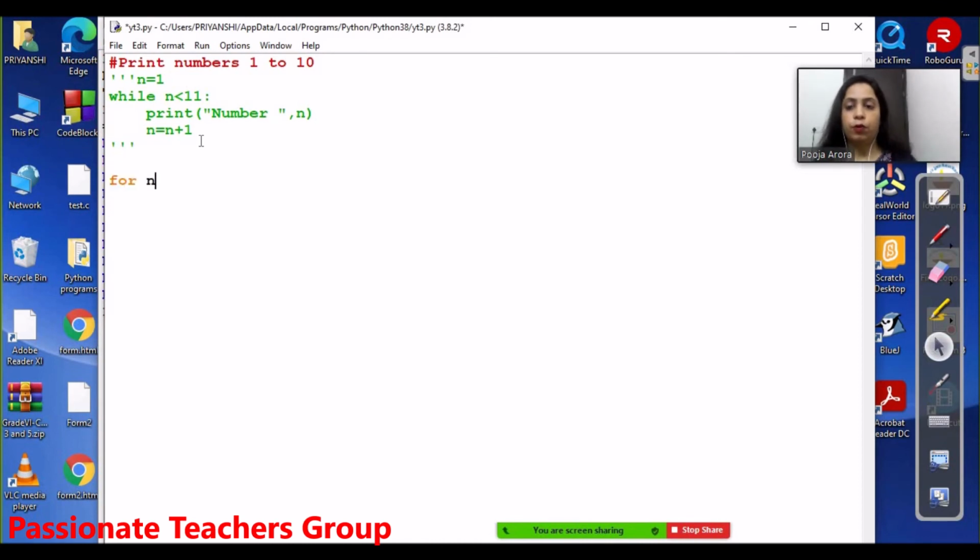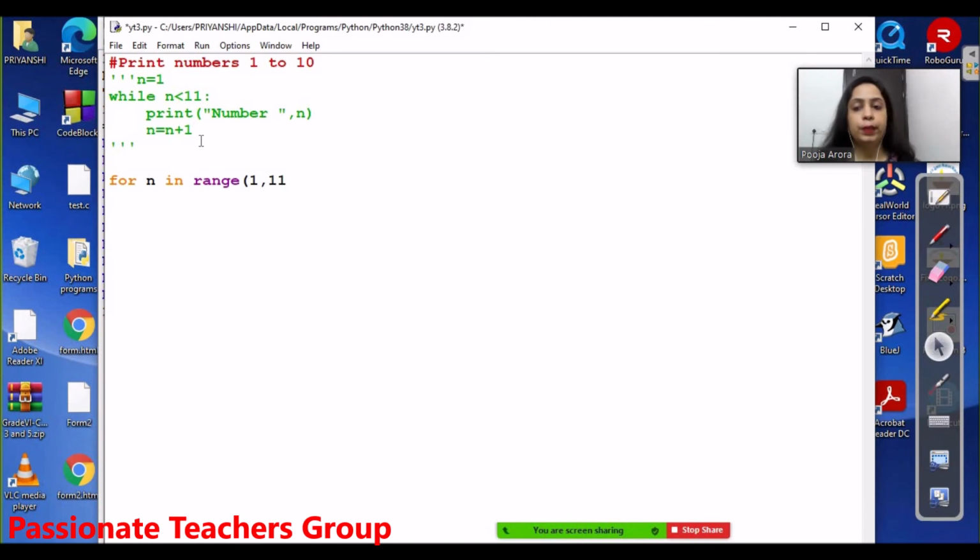So what I am doing is I am saying for n in range, for which I am using the range function. Now the range function helps me do all these three steps in one go. In the range function, first of all is the initialization. So I am saying initialize the value of n from 1, comma, till it has to go till 11. Now why 11? Because we know in Python it always takes the value n minus 1. So 11 minus 1 will be 10.